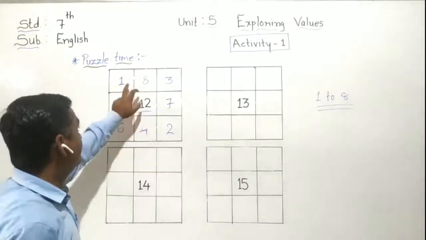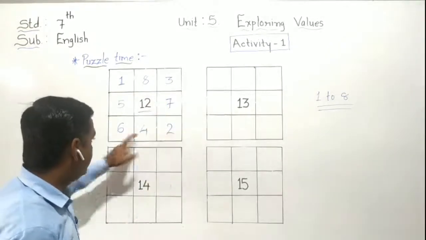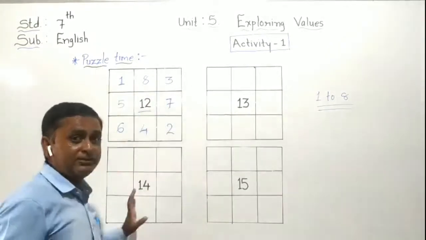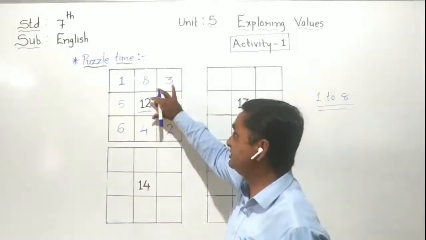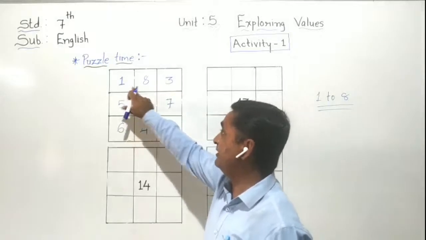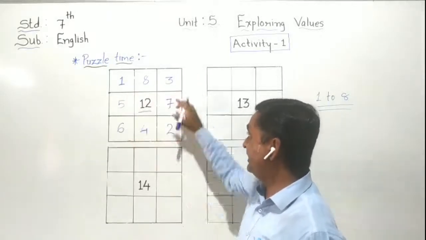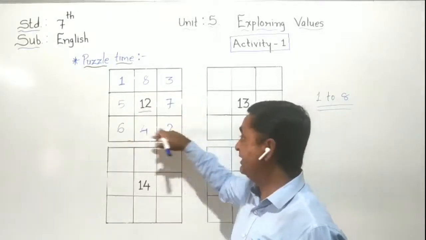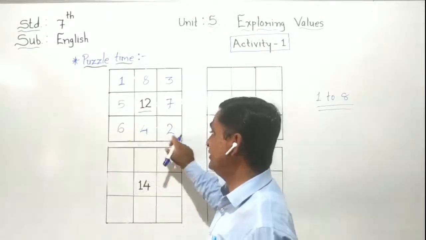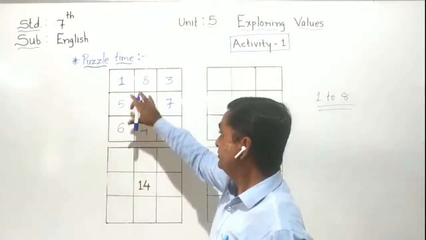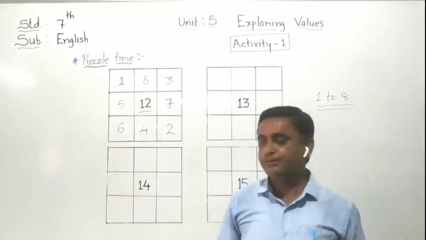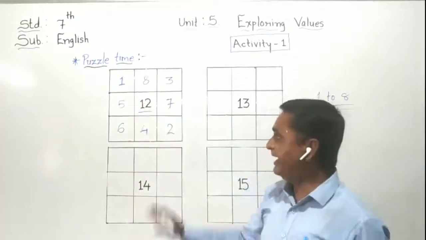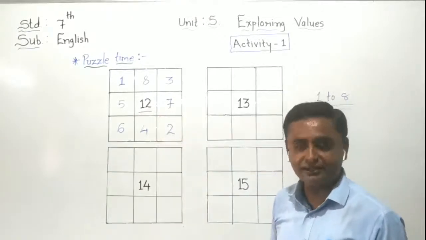Find out that 12, 12, 12, 12. All the sides' total must be 12. So I put here 1, 8, 3. Then a vertical line 3, 7, 2. Then a horizontal line 6, 4, 2. Here 1, 5, 6. So all the figures' addition must be 12, the middle number. I did the first puzzle here.